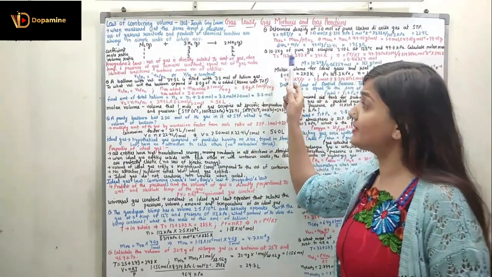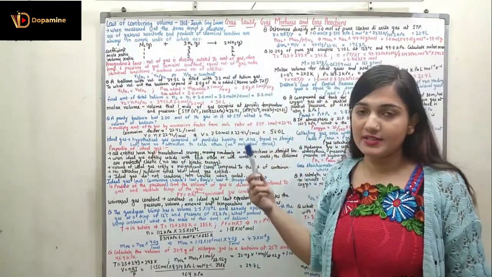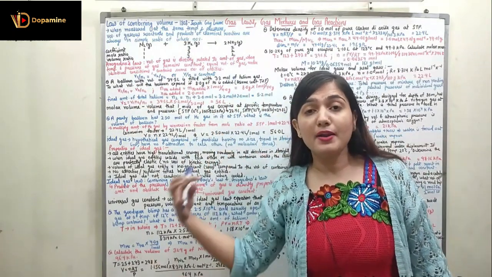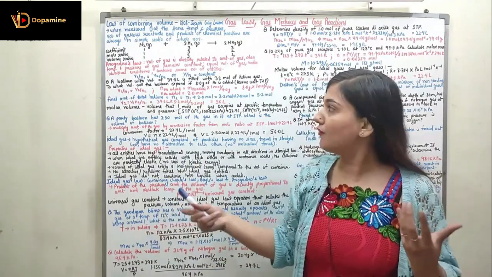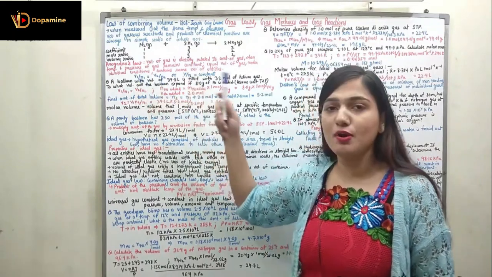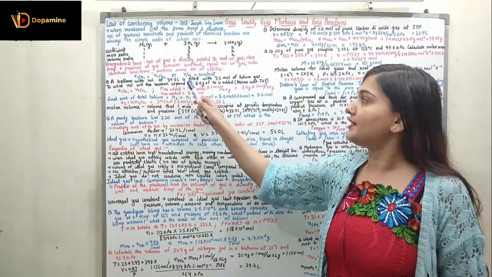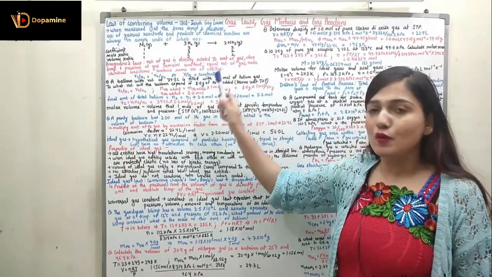Equal volume of gas under identical conditions contains the same number of entities. So if I have an equal number of entities, it gives me the equal volume of the gas. This can be stated as V1 upon N1 is equal to V2 upon N2, or I can write it as V upon N is constant. Right, so this is my Avogadro's law.